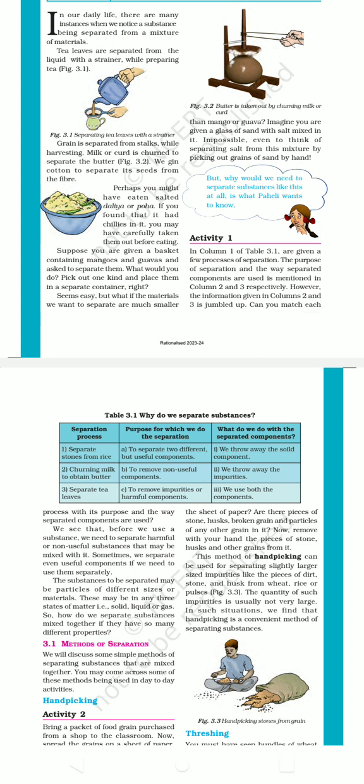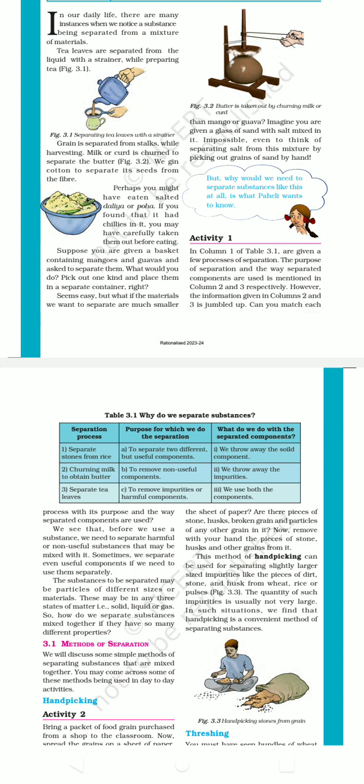Okay, now guys, the next paragraph says that before we use a substance, we need to separate harmful or non-useful substances that may be mixed with it. Sometimes we separate even useful components if we need to use them separately. Guys, this paragraph says that before we use a substance, we need to separate harmful or non-useful substances. For example, the example is given in this table only, separate tea leaves.